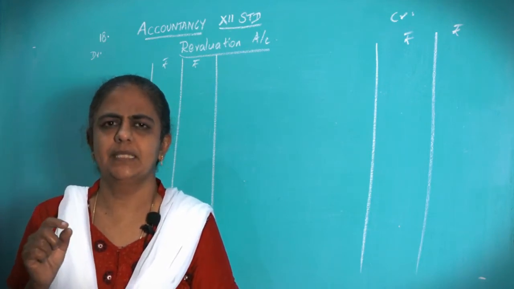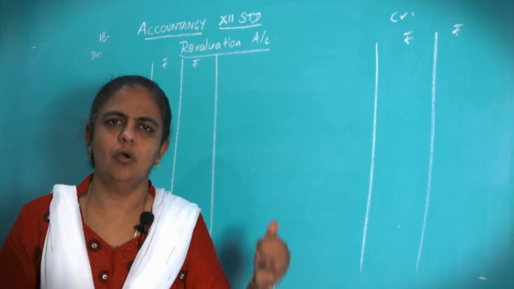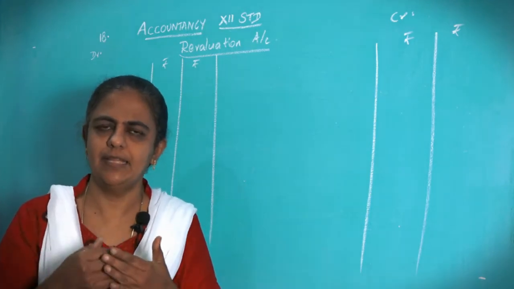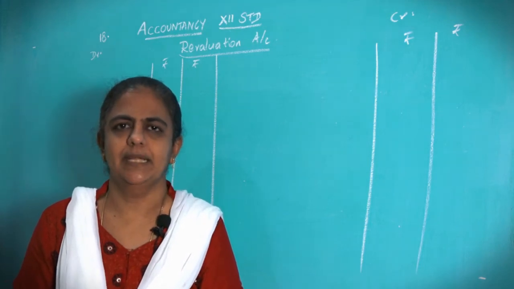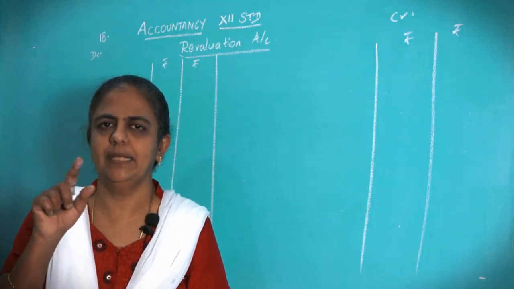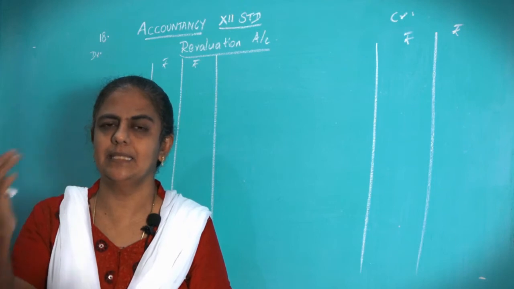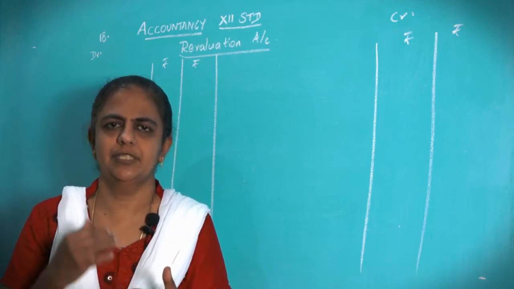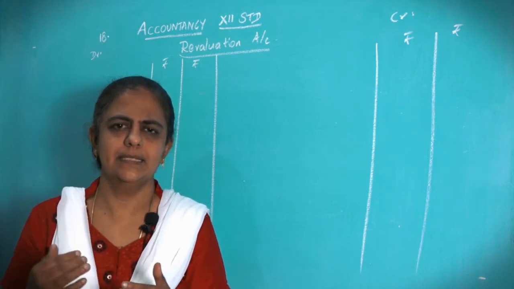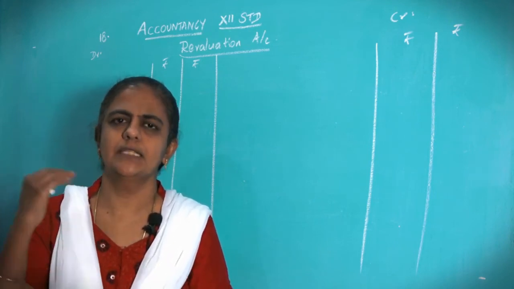The first adjustment is given regarding goodwill. Goodwill will not appear in revaluation account. So, you leave that, go to the second one. What is the second given there? Machinery to be appreciated by 10%. It is increasing, appreciated. It's an asset. Machine is an asset. When an asset increases, it results in profit. So, what is the value of the machine?